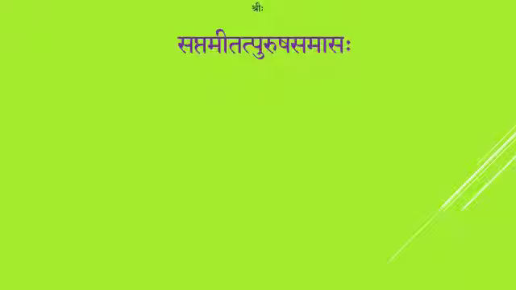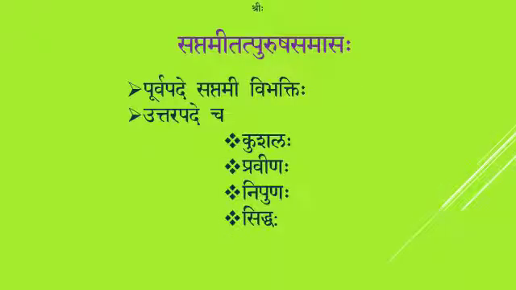Saptami Tatpurusha Samasaha. Here also the Purva Pade Saptami Vibhakti. The Purva Padam should be in Saptami Vibhakti, and the Uttara Pada should be any one among these four, that is Kushalaha, Pravinaha, Nipunaha and Siddhaha, to get Saptami Tatpurusha Samasaha.